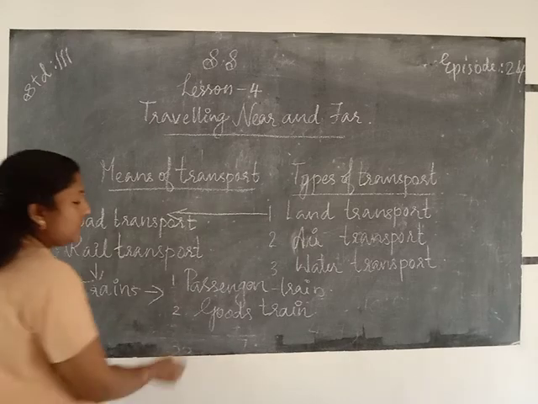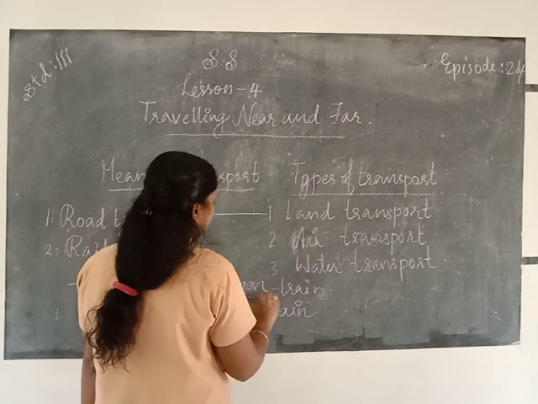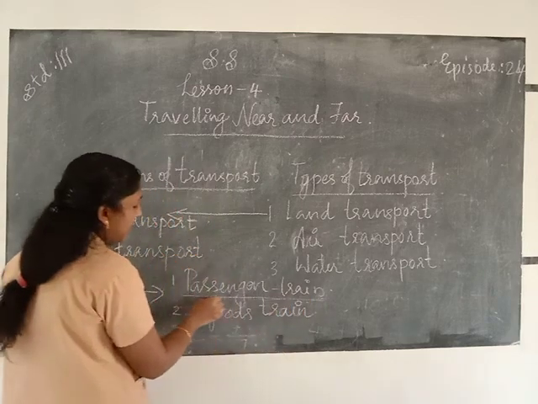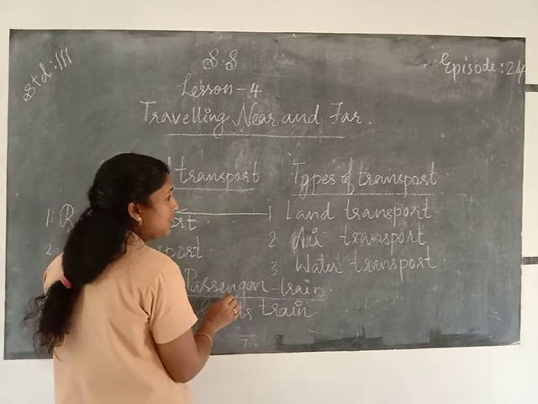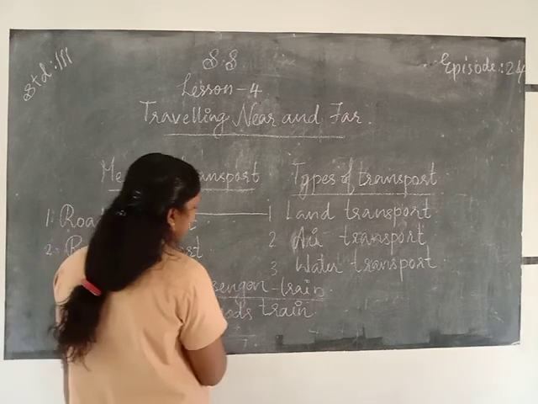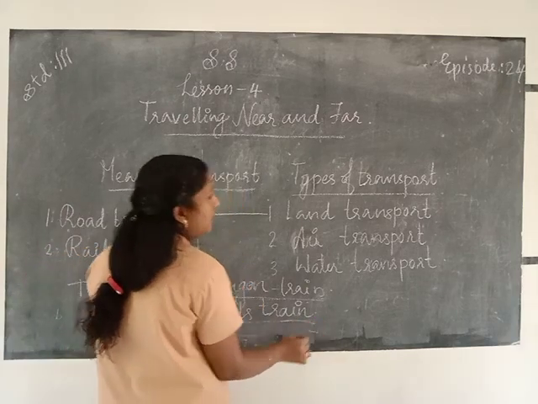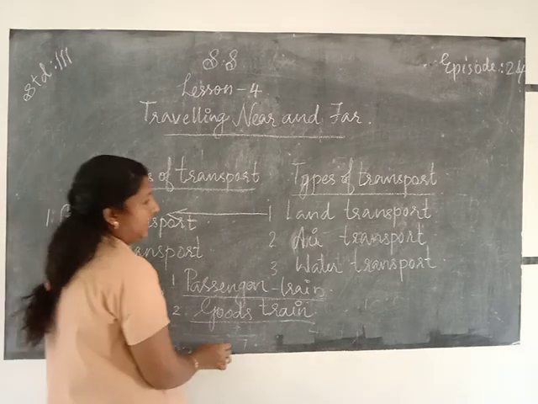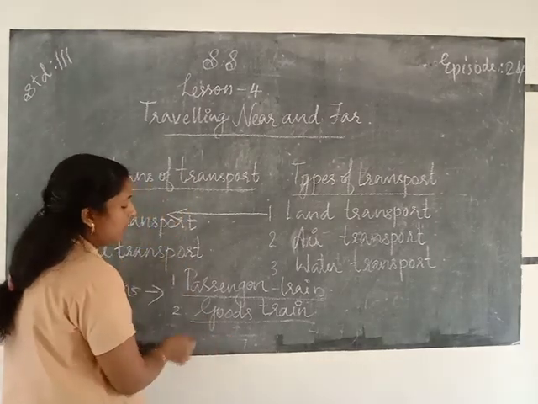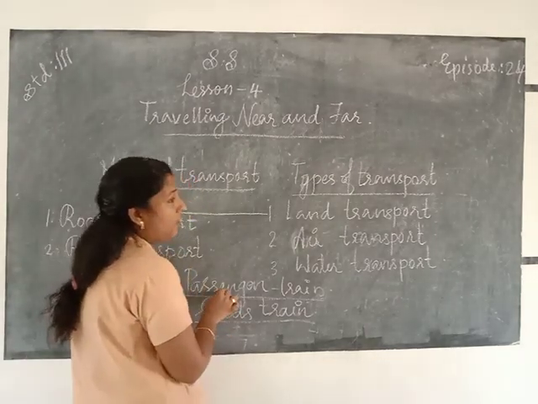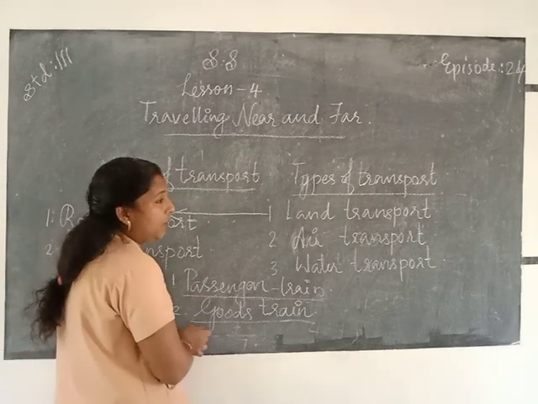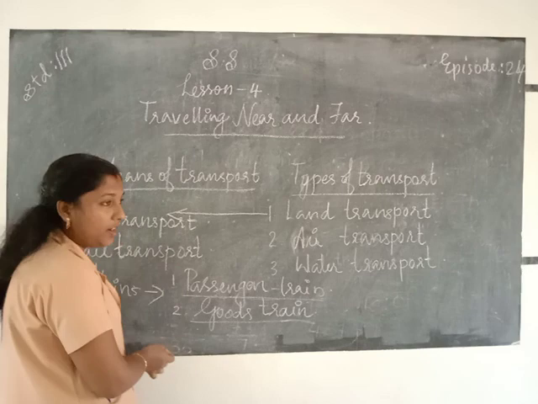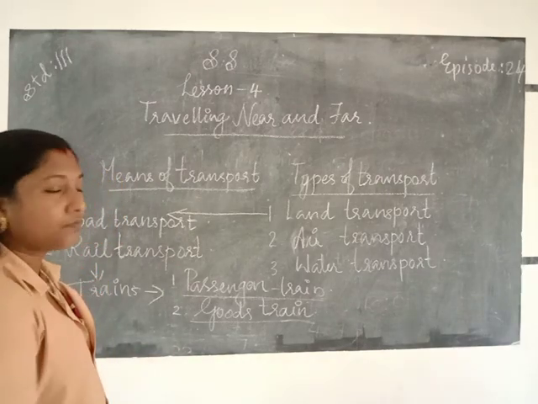The passenger train carries the travelers, the people, from one place to another. The goods train carries only the goods from one place to another, so it is called a goods train. The passenger train carries only the passengers.